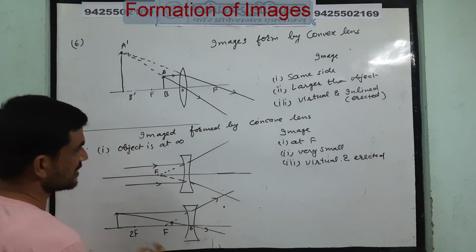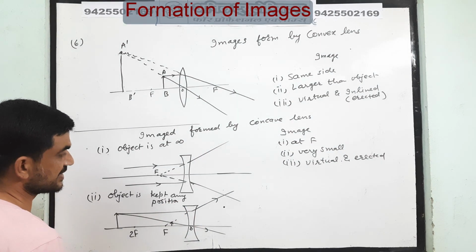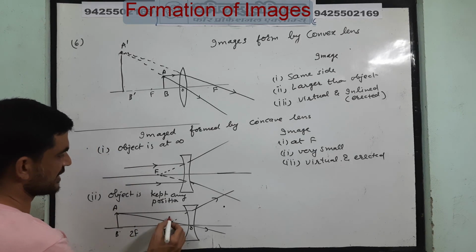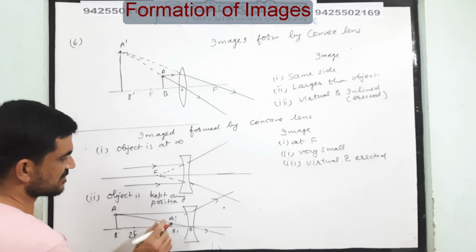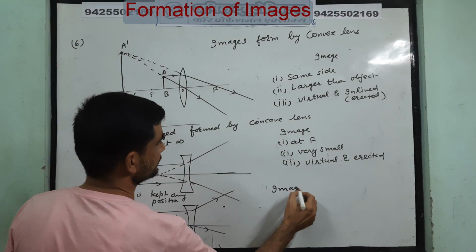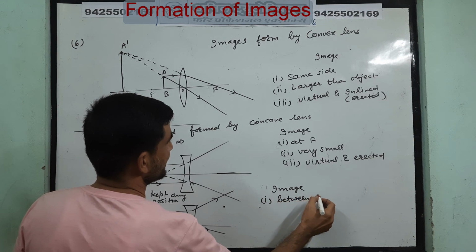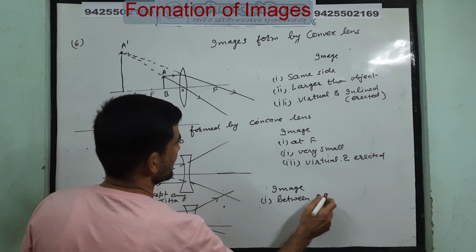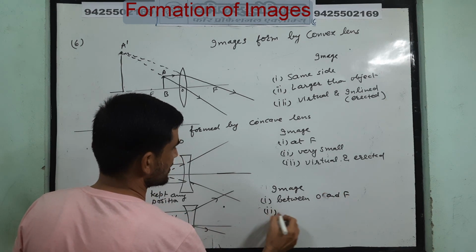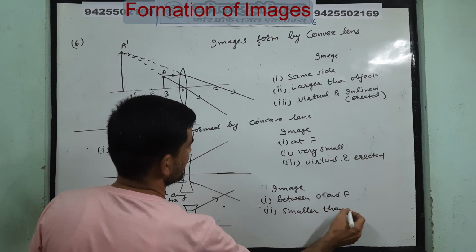Here the object is kept anywhere. On the left side, this is the object AB, and just see its very small image is obtained between F and O. So the image between O and F is smaller than the object.